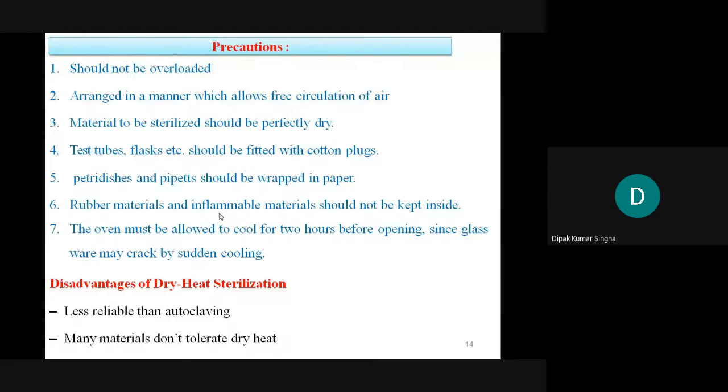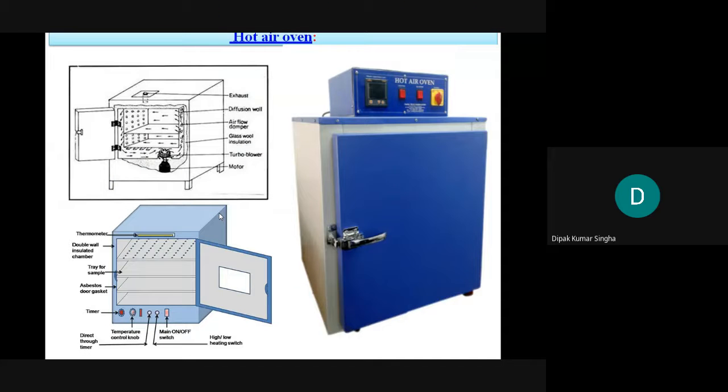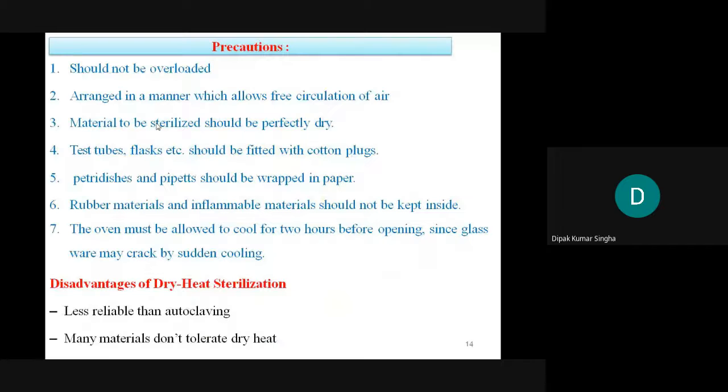Arrange in a manner which allows free circulation of air, because inside there is a fan that rotates to blow the hot air throughout the chamber. If you pack it tightly, air flow is not possible. So be careful to arrange in a manner which allows free circulation of air.